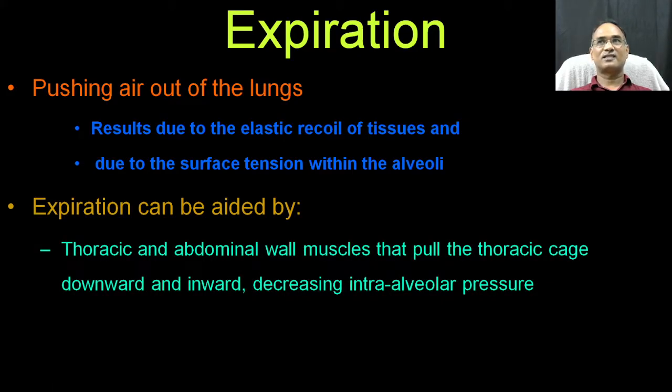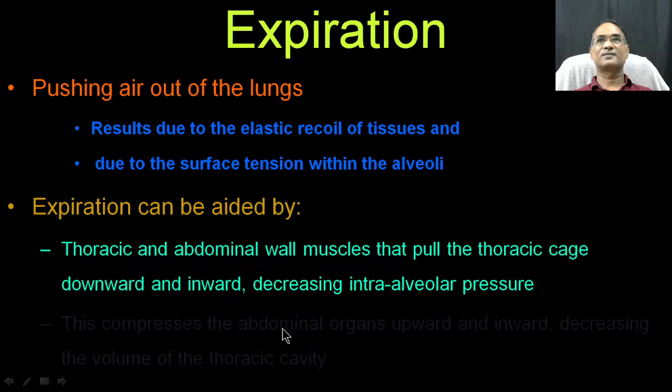The thoracic cage moves downward and inward, decreasing the interalveolar pressure. Because of this, the atmospheric pressure is lower than the alveolar pressure. So the alveoli release unwanted gas from the lungs to the atmosphere. That is what we call expiration.